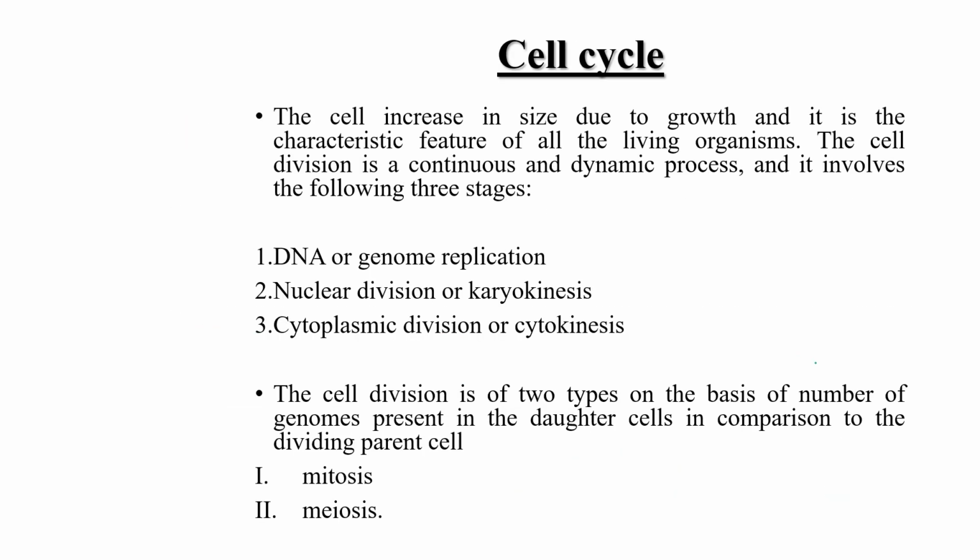Clear? Now let's discuss the cell cycle. The cell increases in size due to growth, and it is a characteristic feature of all living organisms. The cell division is a continuous and dynamic process, and it involves 3 main stages. First, DNA replication. Second, nuclear division, or we can say karyokinesis. And the third and last one is cytoplasmic division or cytokinesis.